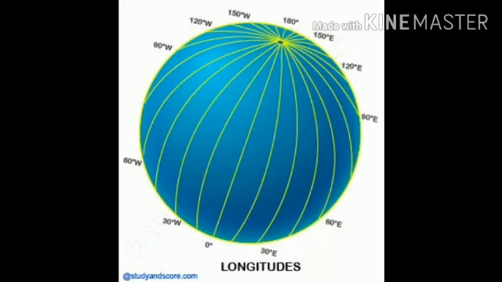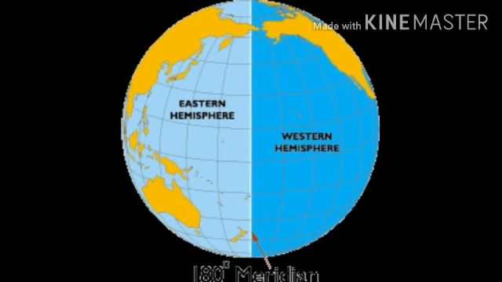Next, we will discuss about Eastern Hemisphere and Western Hemisphere. The prime meridian divides the earth into two equal halves, the Eastern Hemisphere and the Western Hemisphere. Children, the Eastern Hemisphere lies to the east of the prime meridian and the Western Hemisphere lies to the west of the prime meridian.